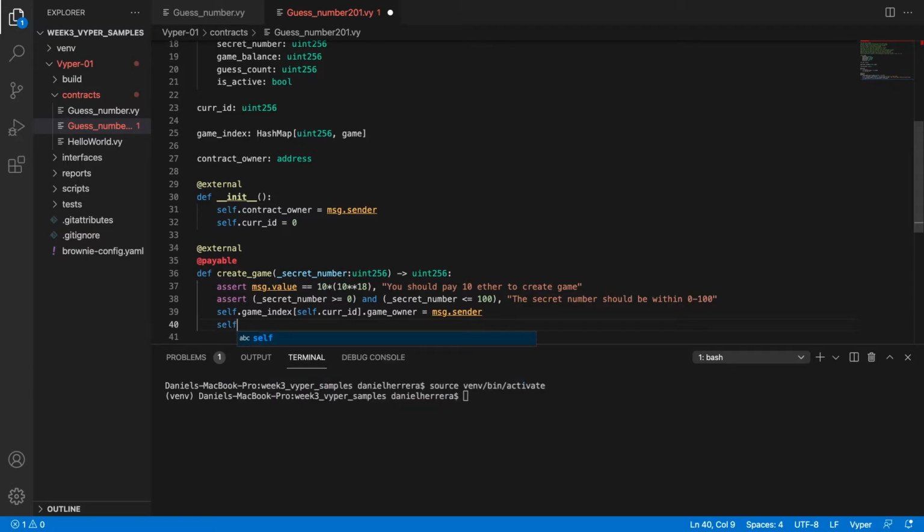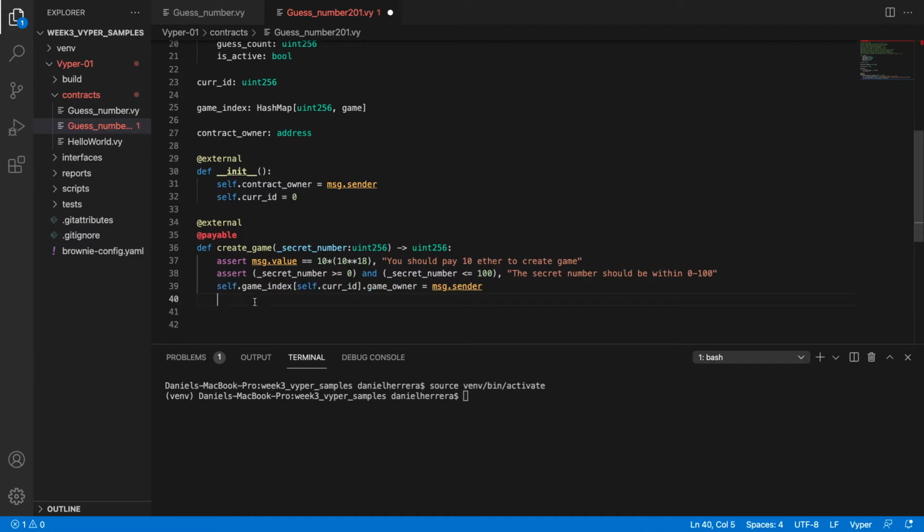Now we also need to initialize, and let's just do a copy paste here. We need to initialize the balances, so let's do self.game_index[self.core_id], and we're going to do game balance. Okay.